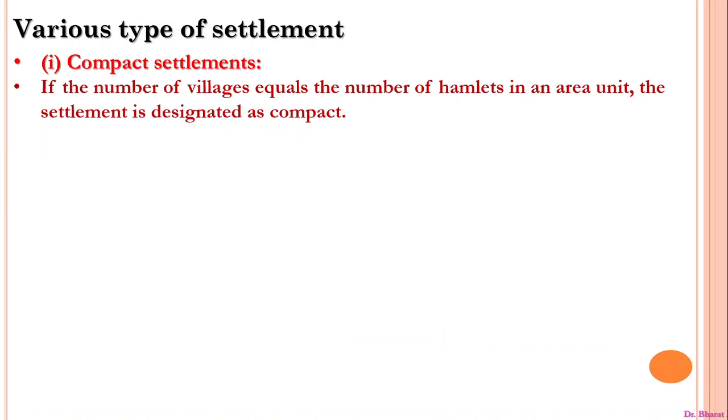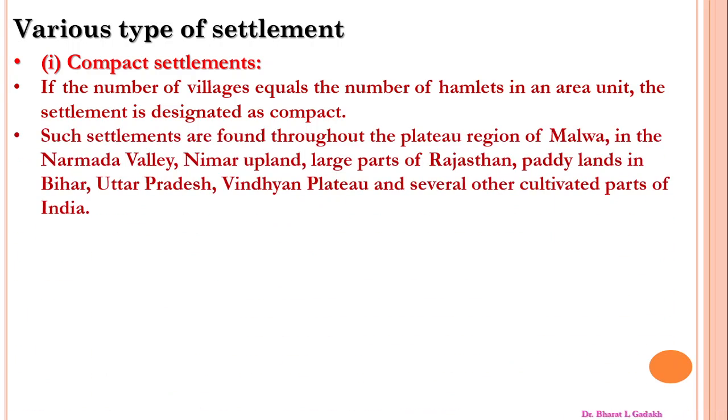Now, the first one is the compact settlement. What is meant by the compact settlement? A compact settlement is where the number of villages equals the number of hamlets in an area unit, and the settlement is designated as compact. Such settlements are found throughout the plateau regions in Malwa, the Narmada Valley, Nimar upland, large parts of Rajasthan, paddy lands in Bihar, Uttar Pradesh, Vindhyan Plateau, and several other cultivated parts of India.